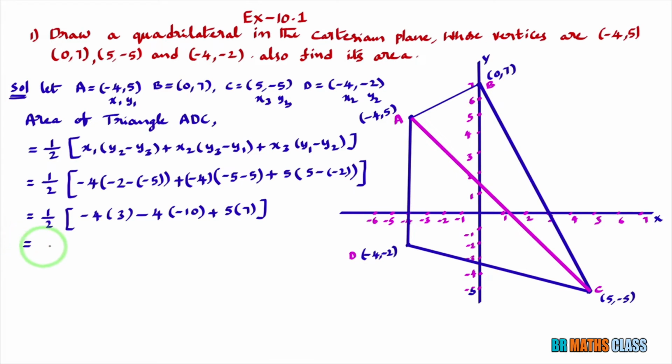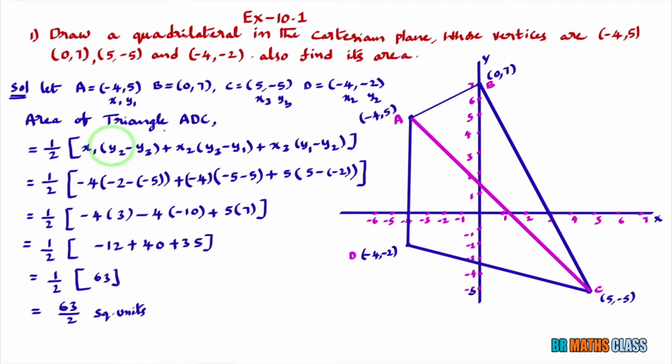If you simplify this further, you will get 1 by 2 into minus 12 plus 40 plus 5 sevens are 35. That equals half into (minus 12 plus 40 is 28), 28 plus 35 is 63. So the area of triangle ADC is 63 divided by 2 square units.